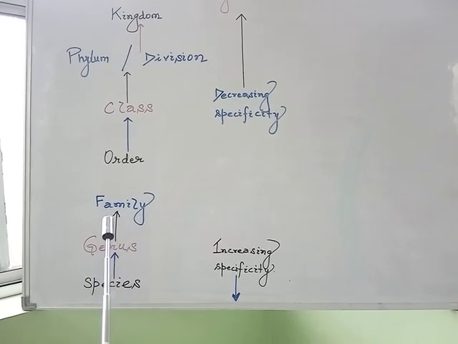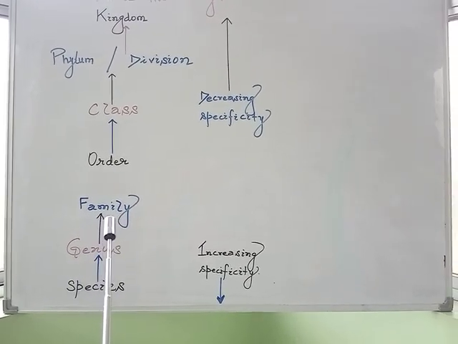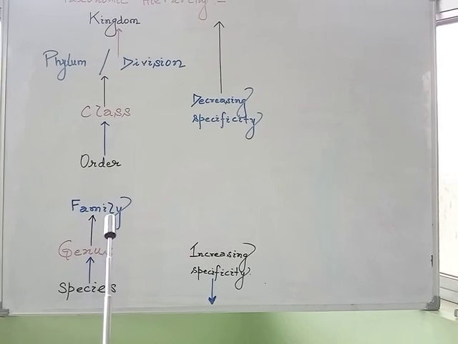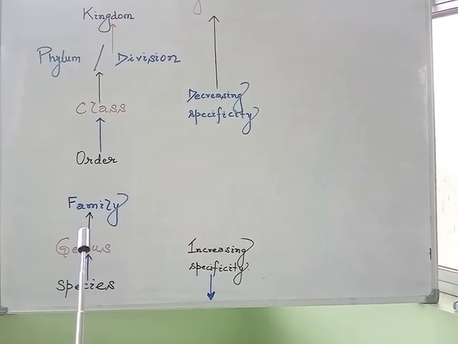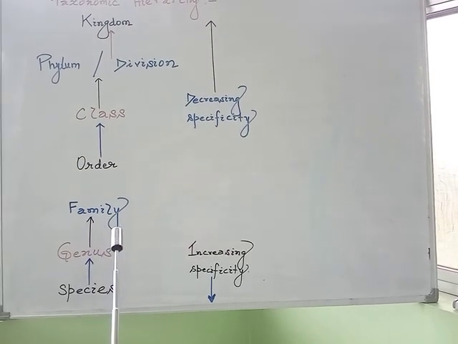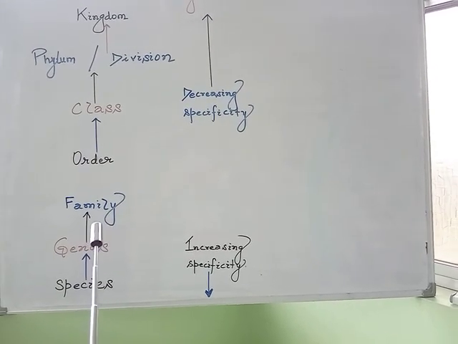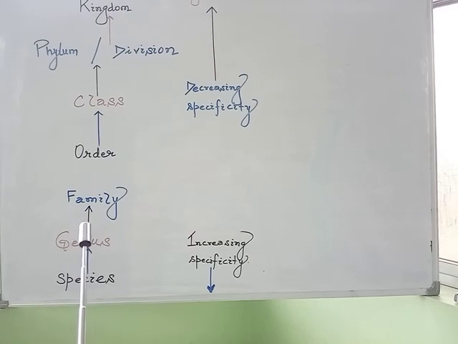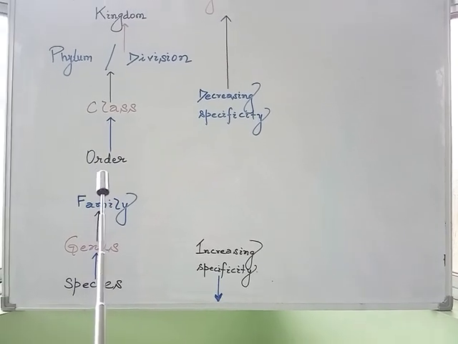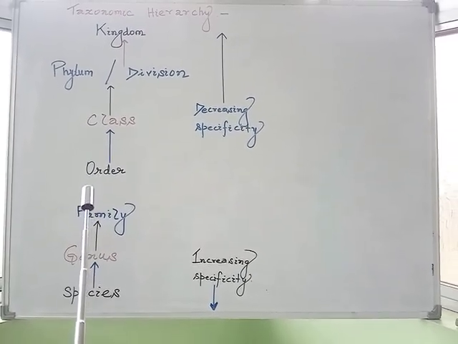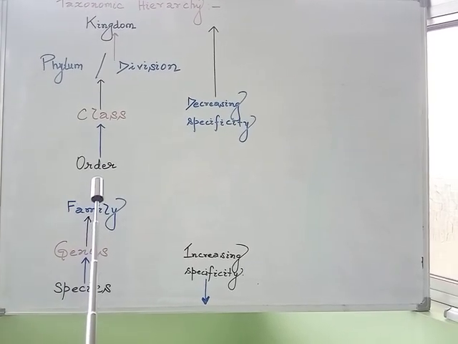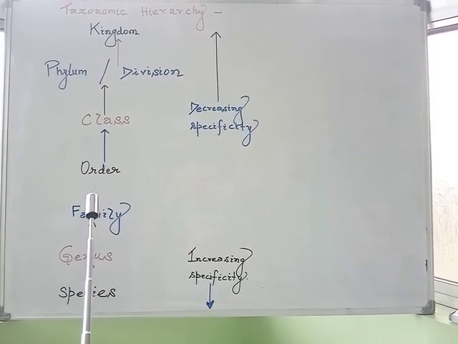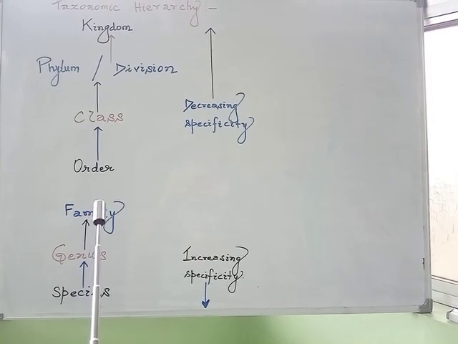Afterwards, we discussed the family. It is a group of related genera which are more similar to each other than to the genera of other families. Then we discussed order, which is an assemblage of families related to one another in a few characters.